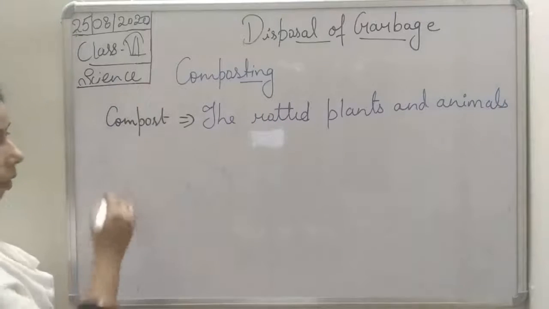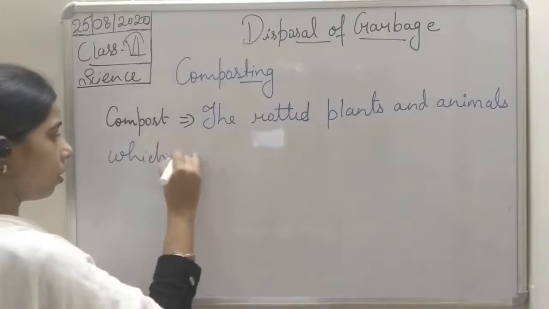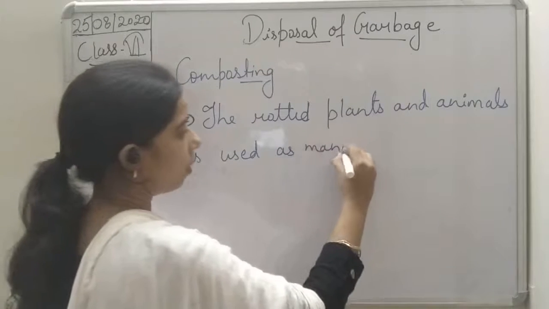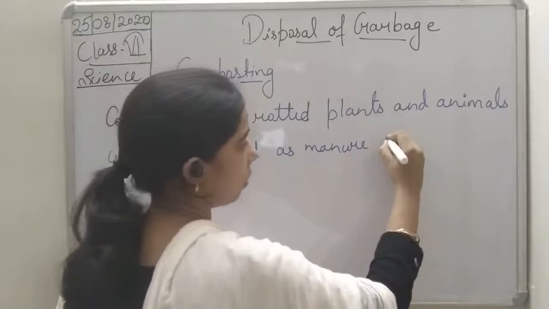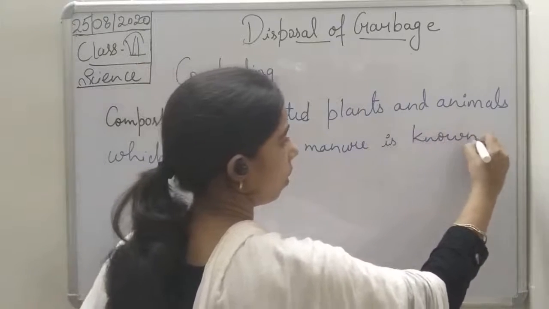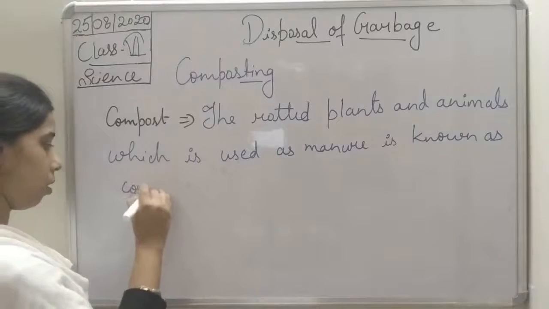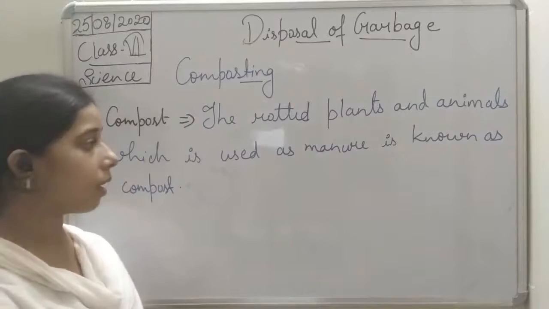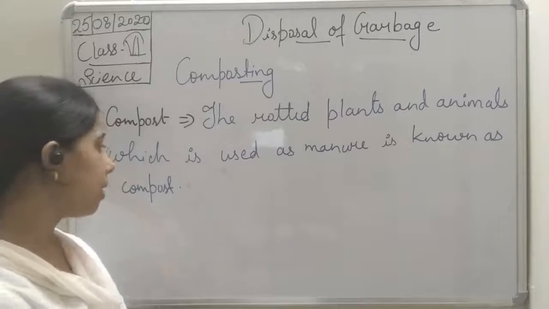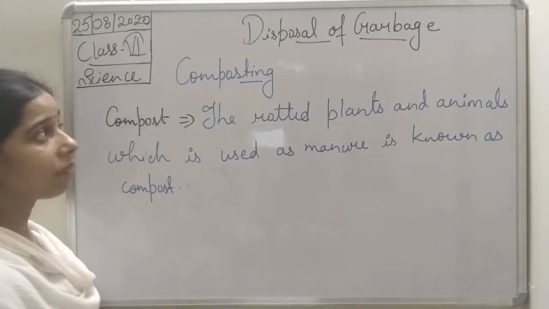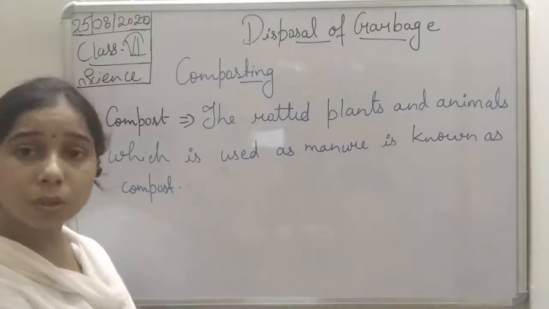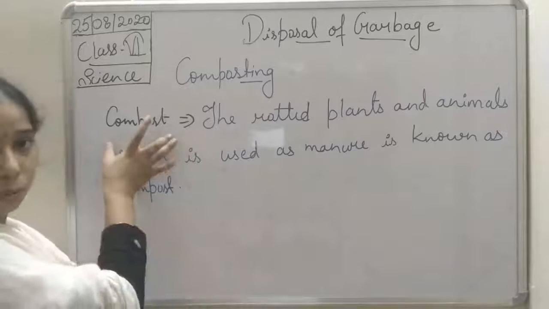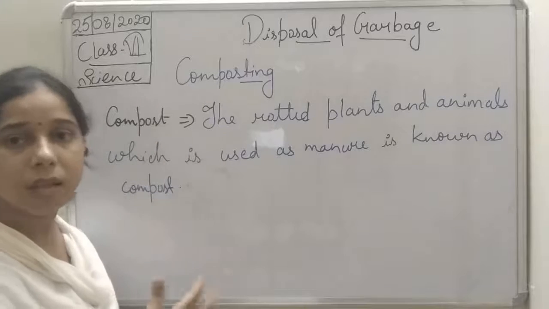Rotted plants and animals used as manure is known as compost. Now by this we can define composting, students. Composting is what? It is the process of making compost, right? This is compost and the process of making compost is composting.